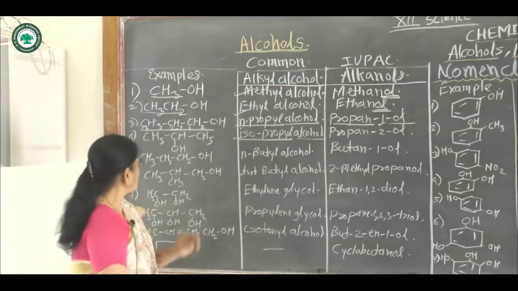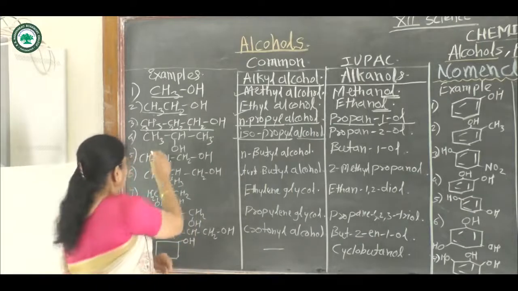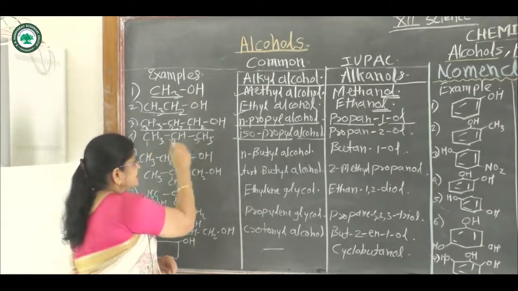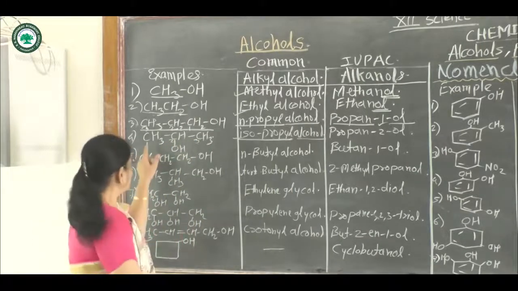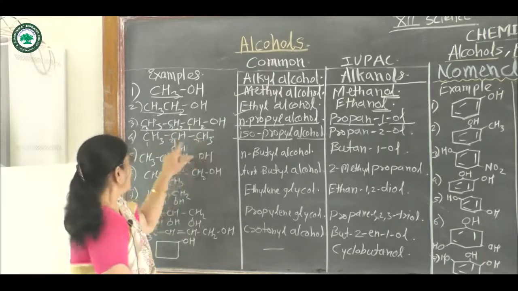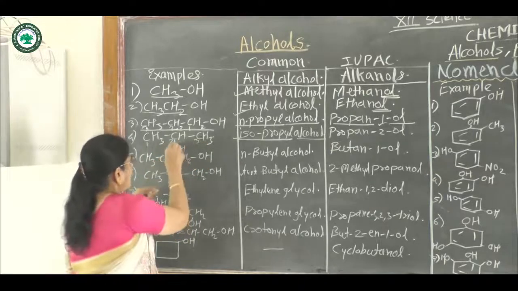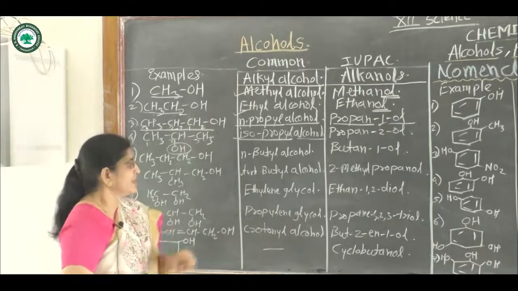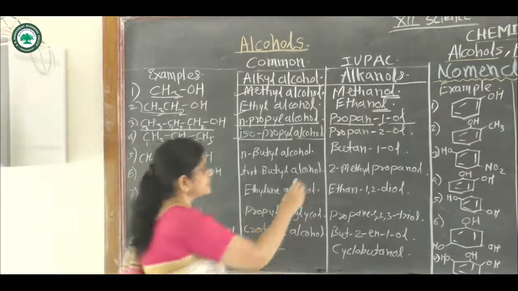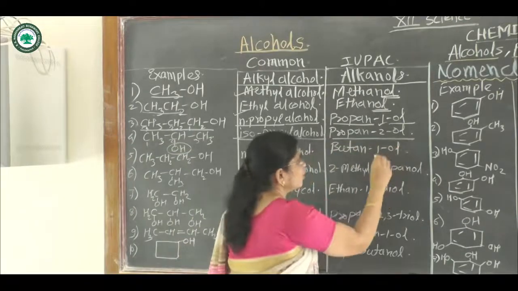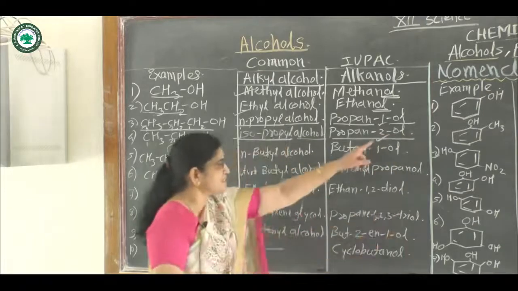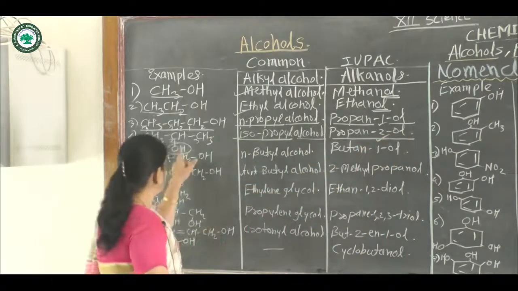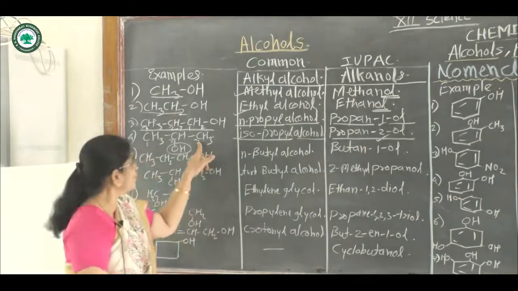And in the IUPAC system, again there are three carbon atoms in a straight chain. It is a derivative of propane, and on the second carbon atom the hydroxy group is present, hence the name of this compound becomes propane-2-ol.